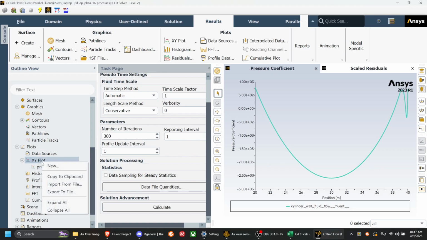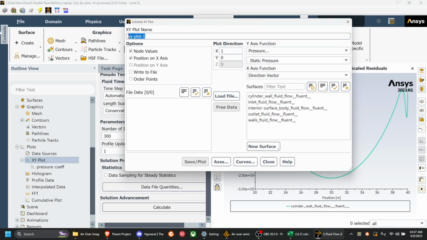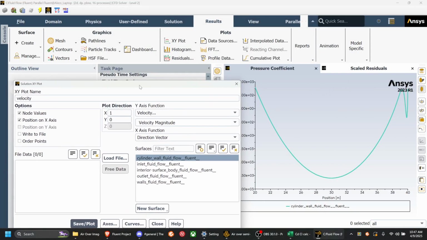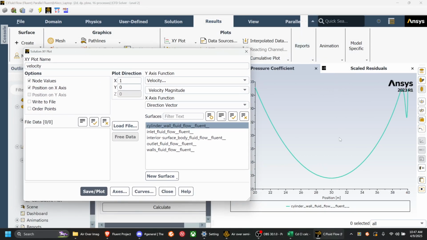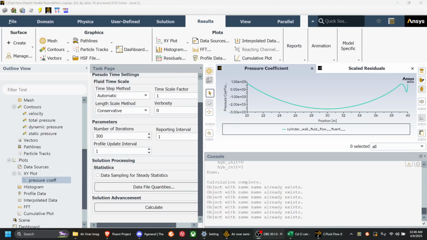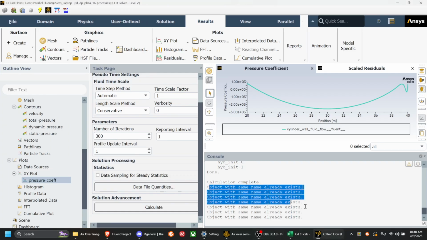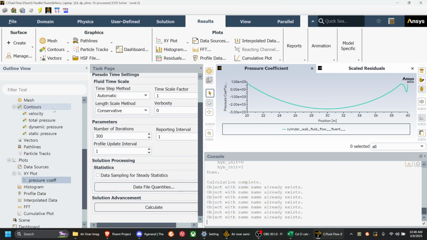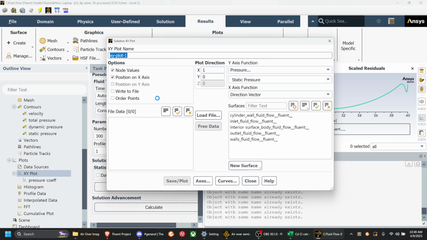Why are you not doing it? Let me pause the video and figure out what's not working here. Okay, that was quick. I opened the console and it says the object name already exists. I think it's because my contour also is just named velocity. So if I say velocity xy, that should work.